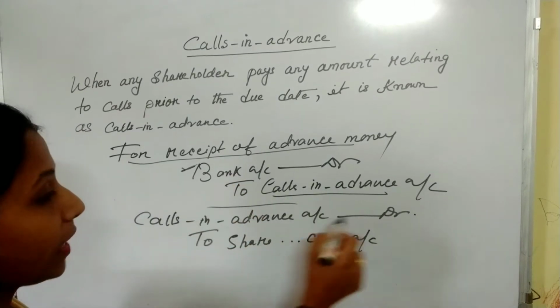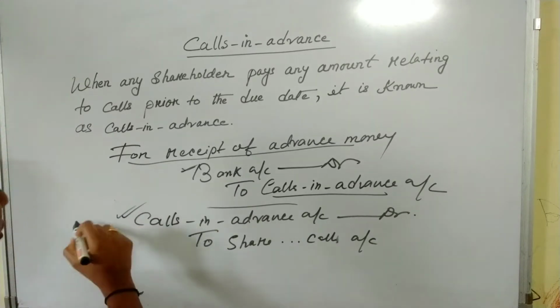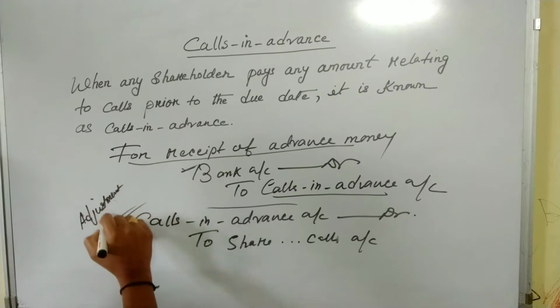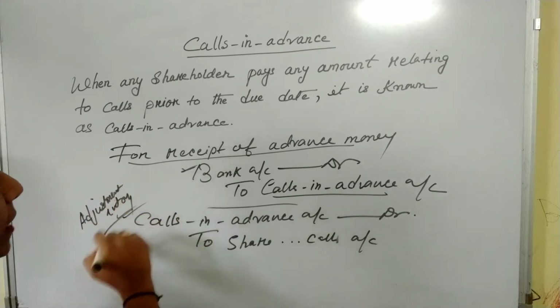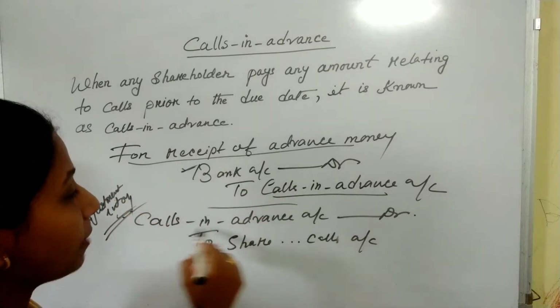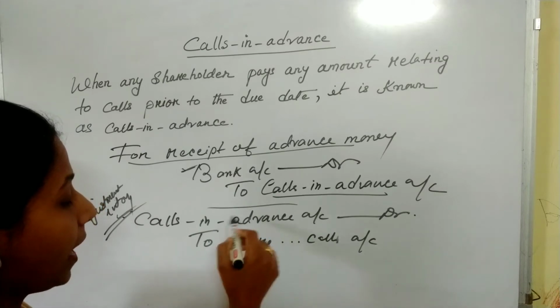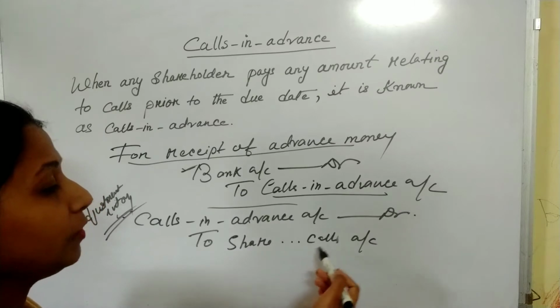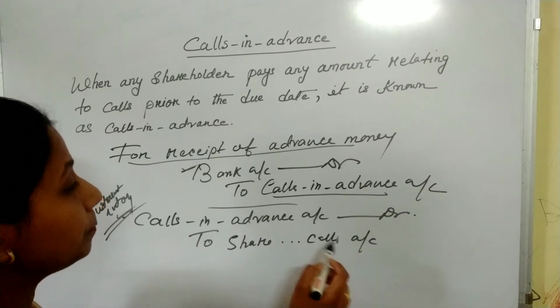This is the adjustment entry. In this entry, we have debited calls in advance and credited share calls, that is first call, second call, or another call.